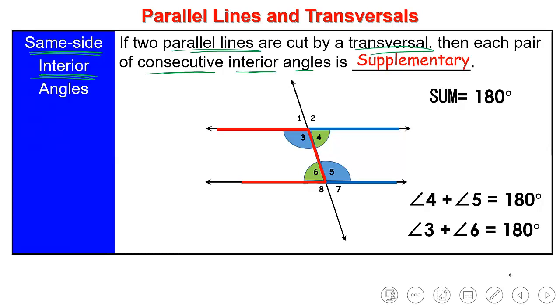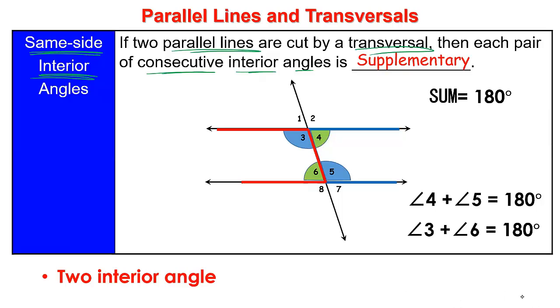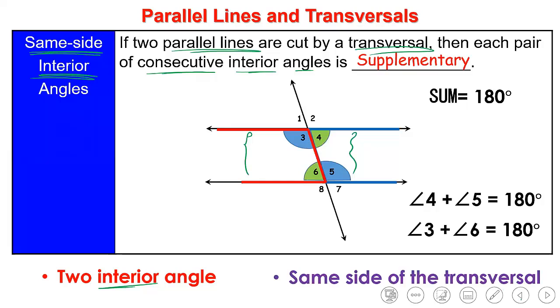So for two angles to be same side interior, both of them should be interior, meaning that they lie between the two lines, and both of them should be on the same side, meaning that if one of them is on the left, the other as well is on the left. If one of them is on the right, the other as well is on the right.